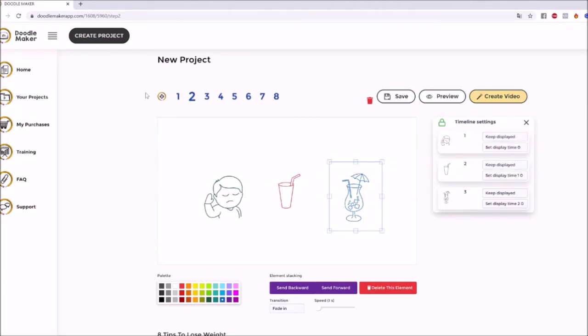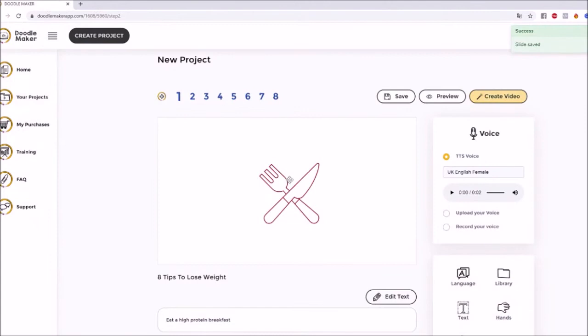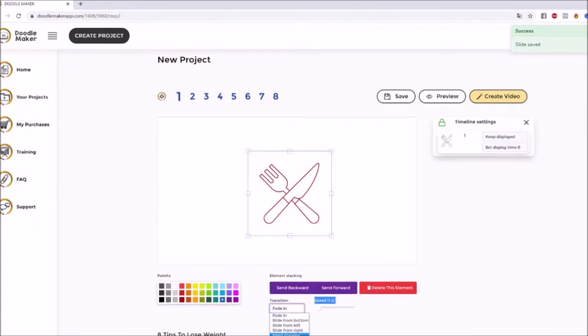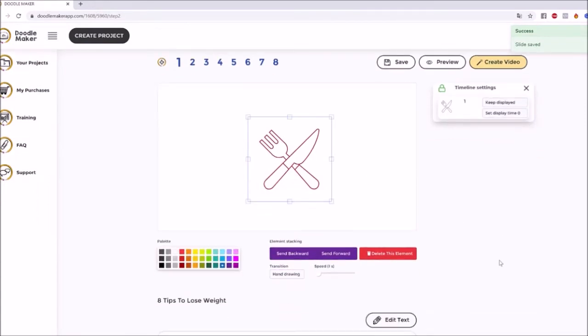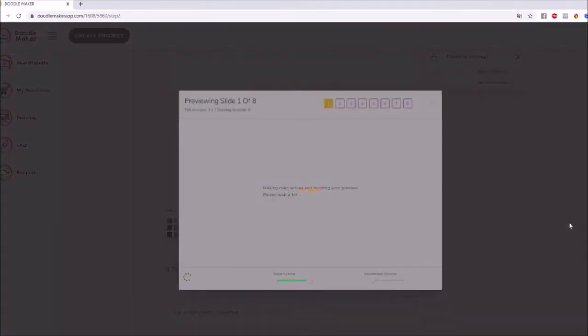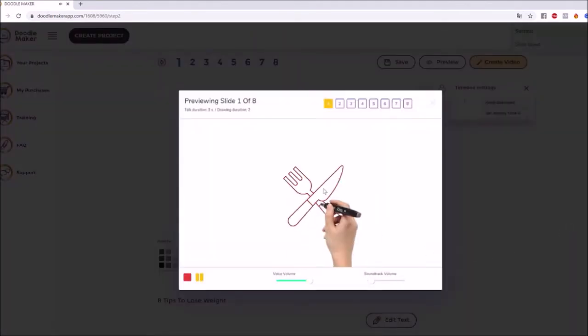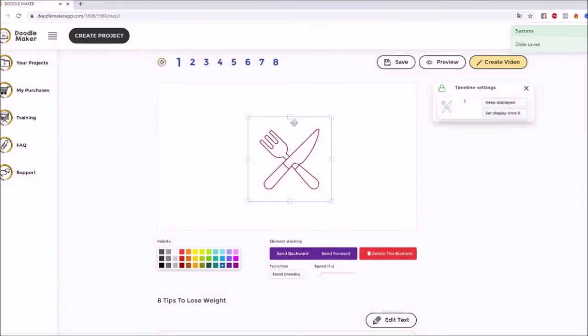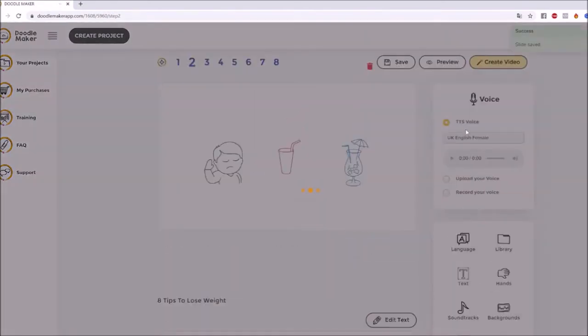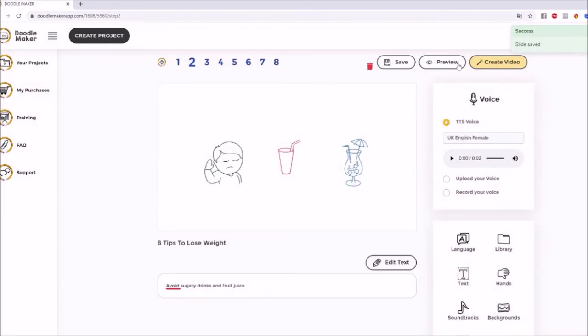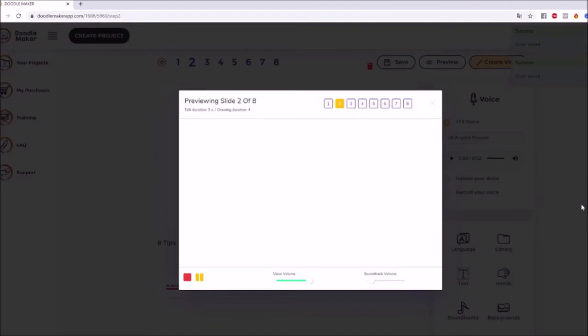All right, so all we have to do now, it's very easy, is see the preview of this element right here, for example, and I'll show you that right now. It created that without me having to do any of the extra work, right? So if I click preview, there you go. Eat a high protein breakfast, sketching that, right? And then if I go into the next slide, again, they're all going to get merged together and they're going to render perfectly. So click that preview. Avoid sugary drinks and fruit juice.